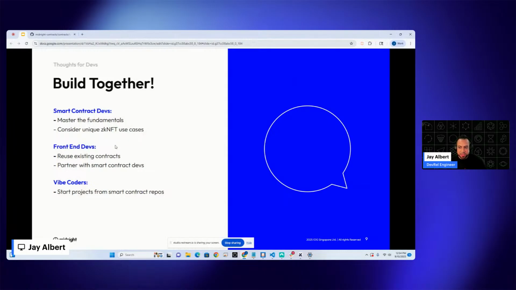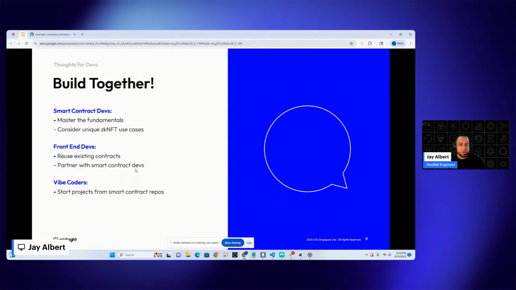Now for front-end devs, a lot of times I see you enter into hackathons and you don't necessarily focus on the contracts, which is not a problem. But what I would suggest is partnering with people who are extremely interested in building contracts, who have that expertise, but maybe don't have the expertise of building front ends. So I want to make more opportunities for us to collaborate, for you to identify the people within our community that can help you. But if you don't have a partner, then reuse our existing contracts and build on top of that. The contracts work, they're tested if they're on awesome dApps. So take a look at that and build on top of it.